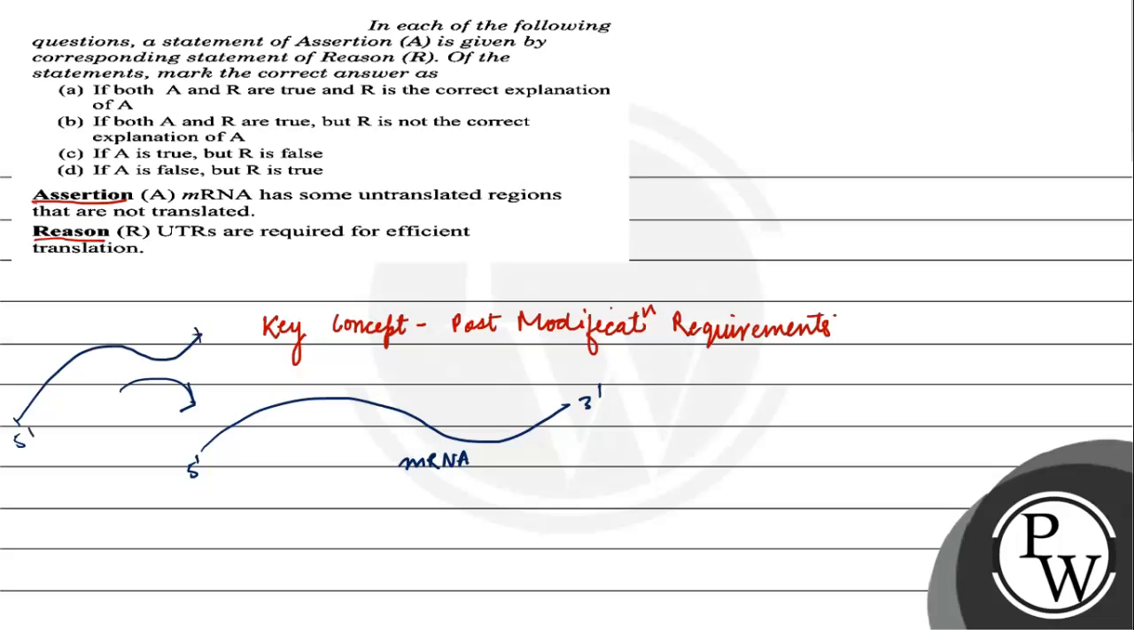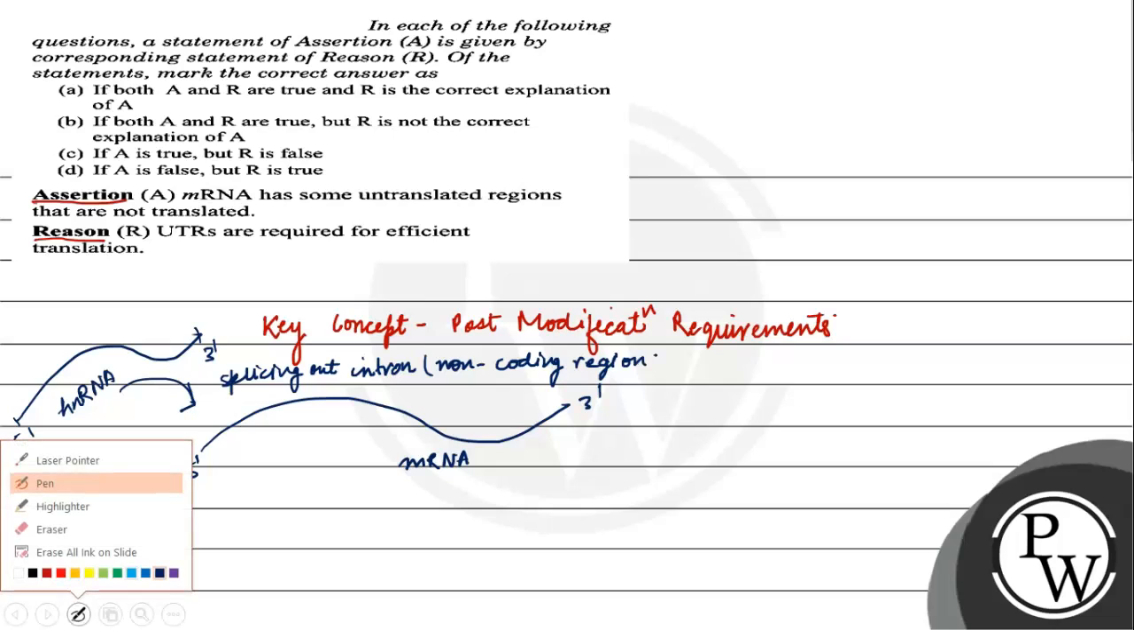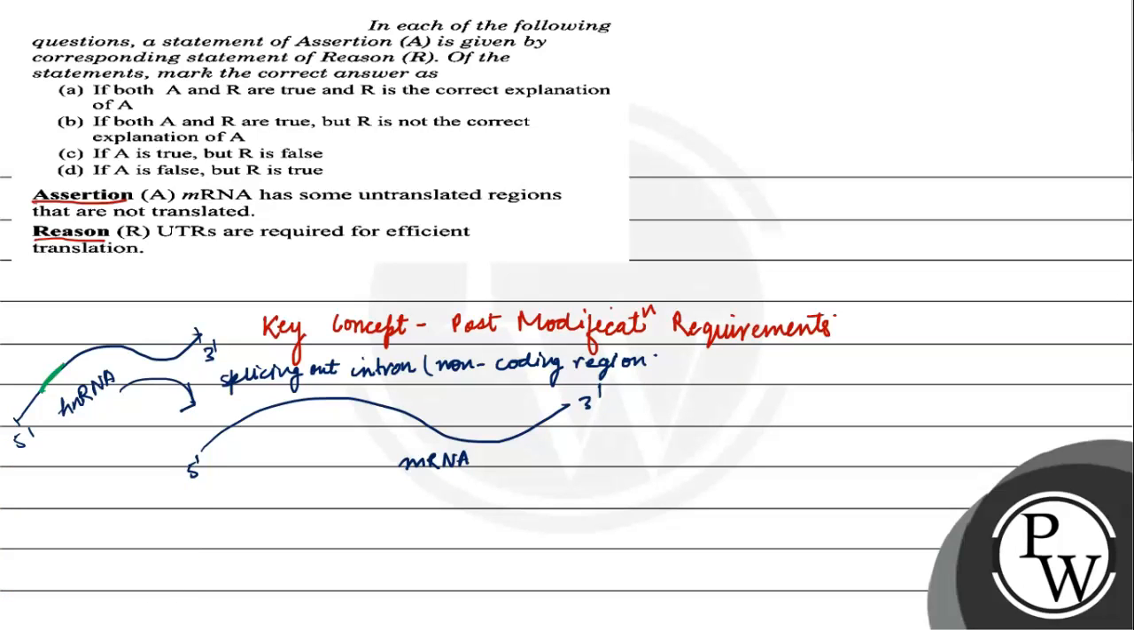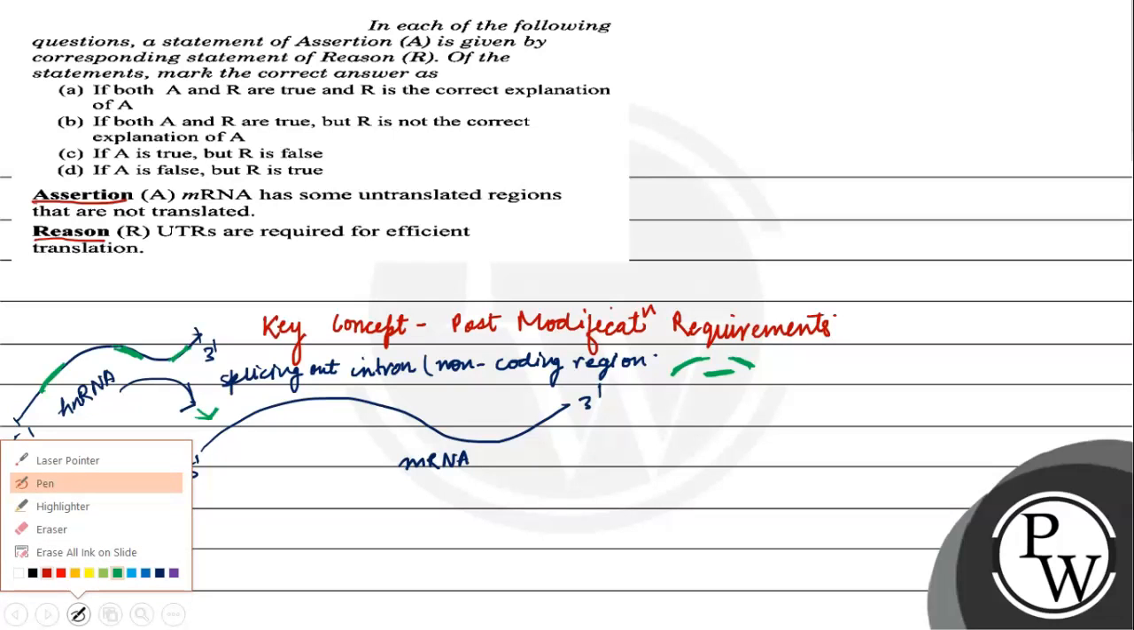This 5 prime, this is 3 prime, and it is present in the nucleus. It is hnRNA. Now this hnRNA is converted to mRNA by splicing out the introns or non-coding regions. Suppose the non-coding region is this. These are the non-coding regions present in it. So it will be spliced off. It will be present over here. Now what happens is that it gets converted to the mRNA, the final protein that is to be translated.